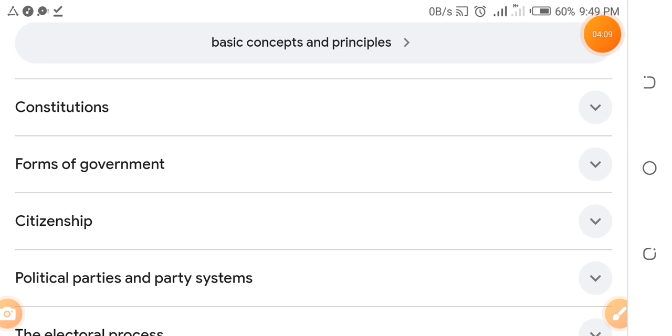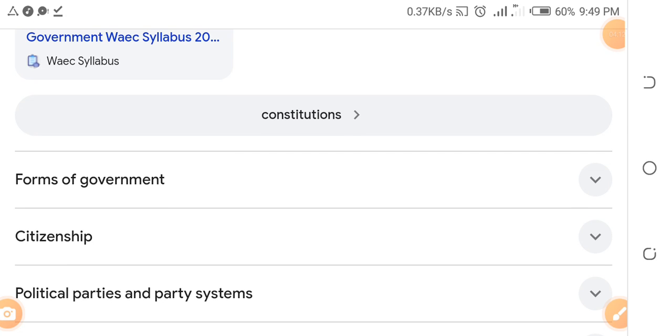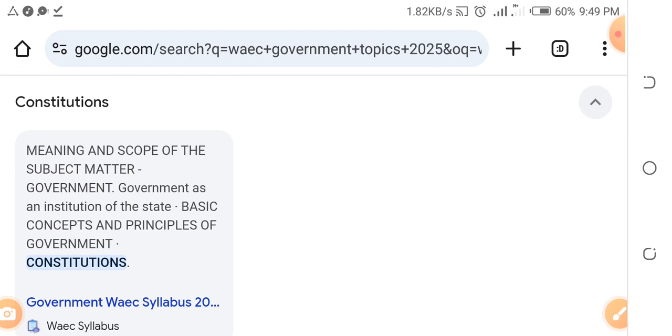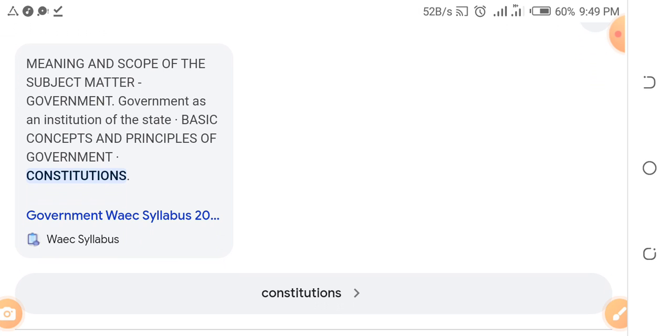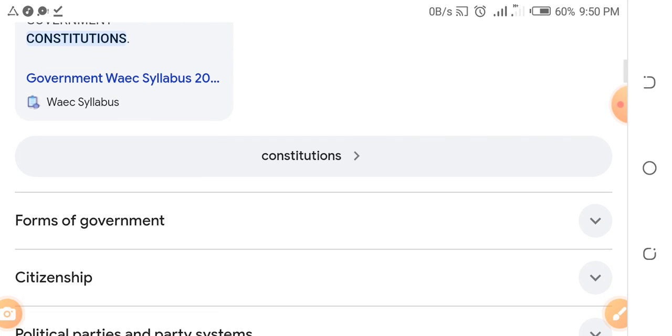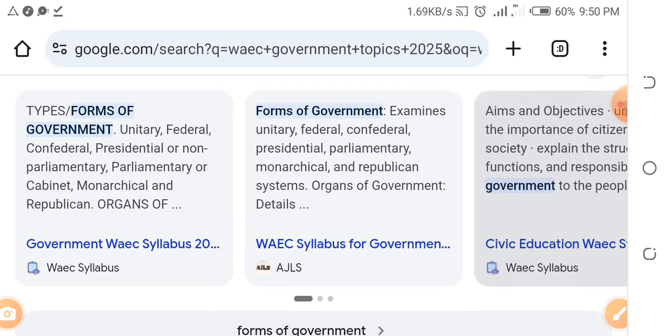Let's look at what you should read on Constitution. Constitution must come out. Read up the different types of constitution, when it was founded, what they said. Just get your textbook. There's nothing much to say about constitution, but for you to focus and read up constitution very, very thoroughly. Just be thorough with constitution. You know there are different kinds of constitution. There are Macpherson constitution and all the rest. So read it up. Don't even joke with it at all.